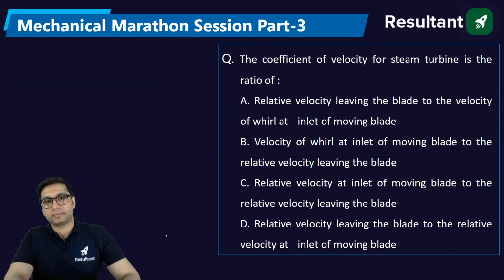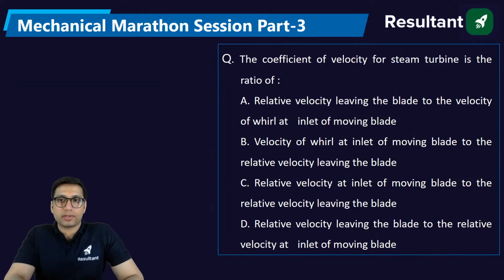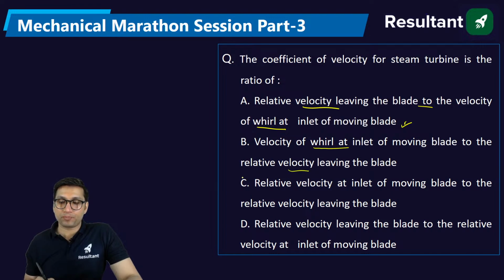Next question. The coefficient of velocity for the steam turbine is a ratio of... Coefficient of velocity is equal to the ratio of relative velocity leaving the blade to the velocity of the whirl at the inlet of the moving blade to the relative velocity. What is the coefficient of velocity?